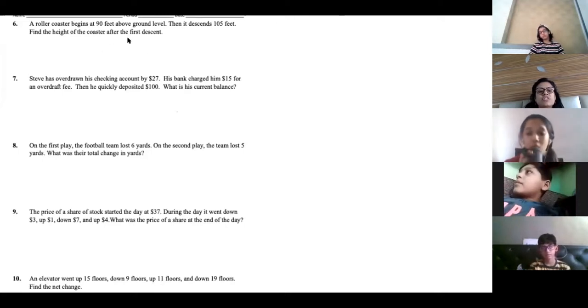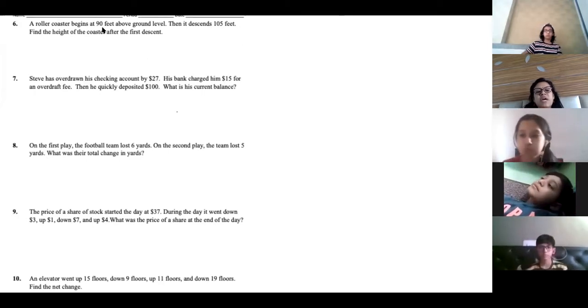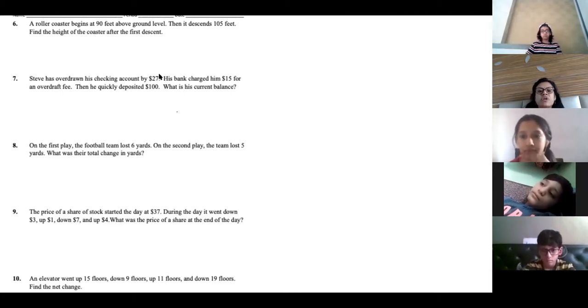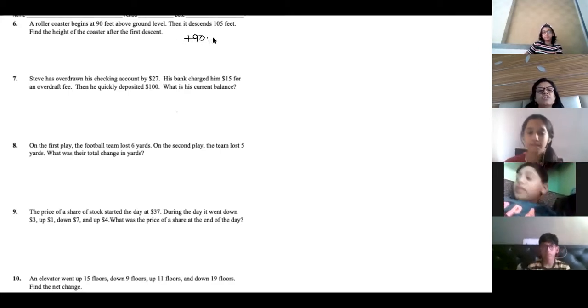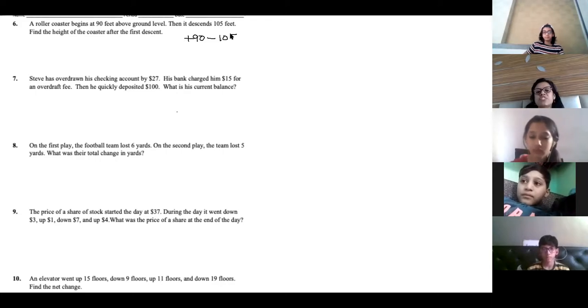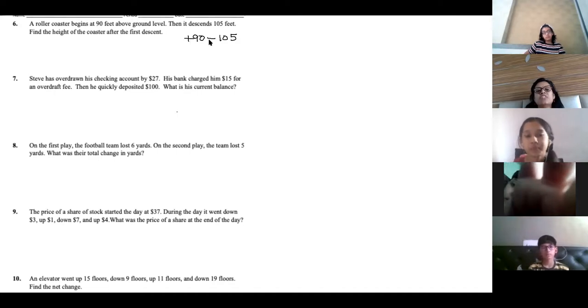Okay, so we'll just do the question over here. A roller coaster begins at 90 feet. Now, what did I tell you? Whenever anything is mentioned above sea level, you will take it as positive. So 90 feet above sea level, you will take it as plus 90. It descends down 105 feet. Descends down means going down, so it will be negative. So plus 90 minus 105.